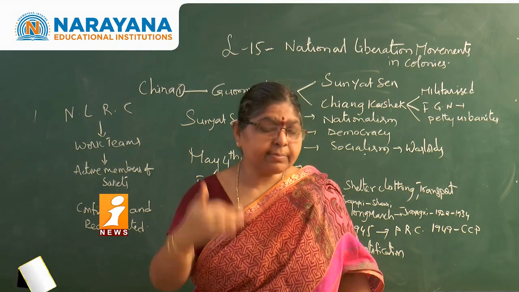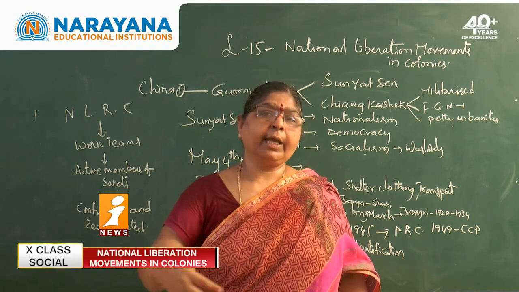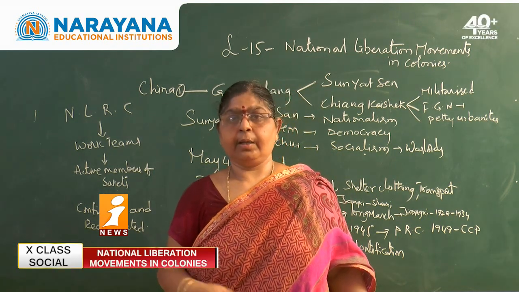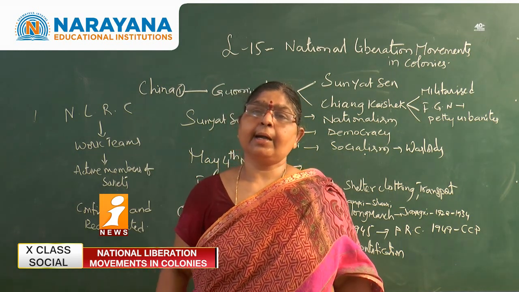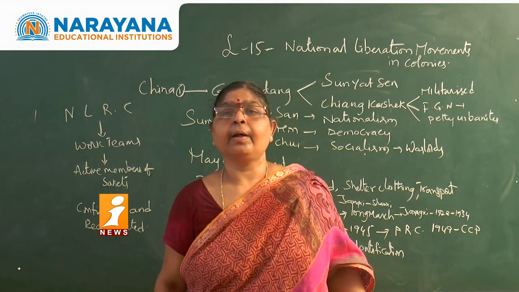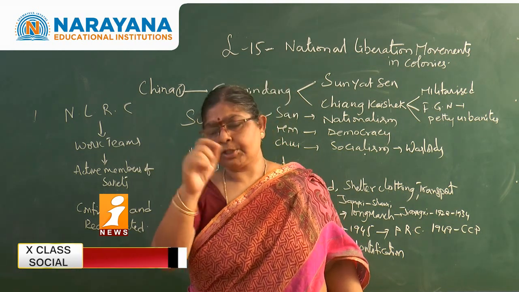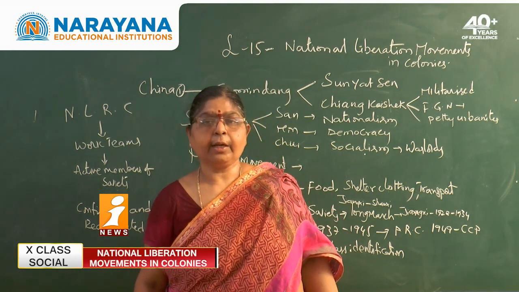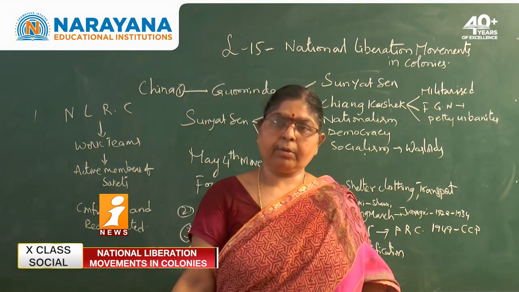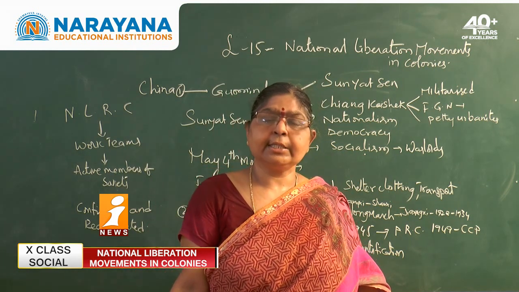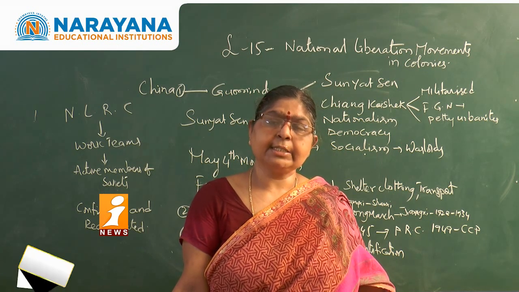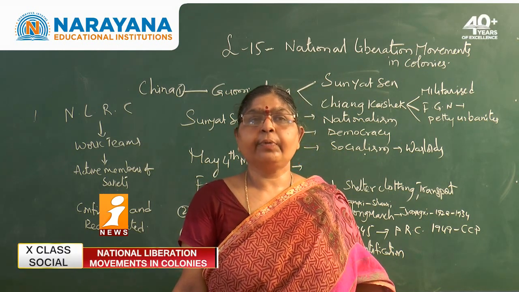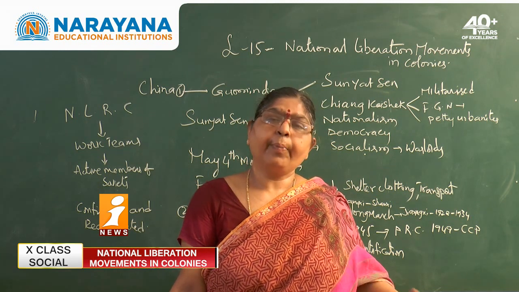To protect himself, he started moving along the regions. 1934 to 1935, we call that the Long March in the history of China. And during this period, while moving in the mountainous regions, he encouraged the peasants to go with the land reforms, that is, Soviets. Like this, he improved his popularity.